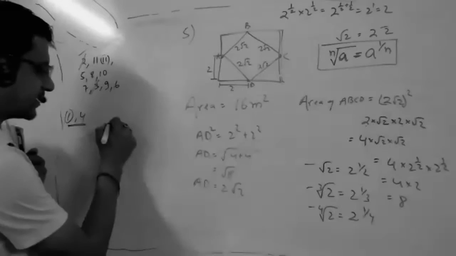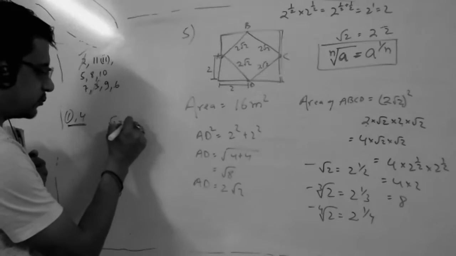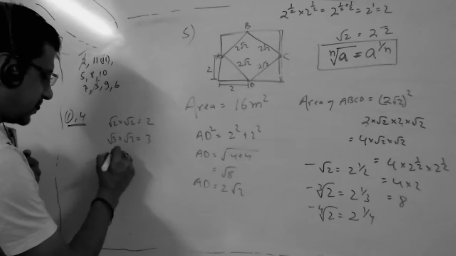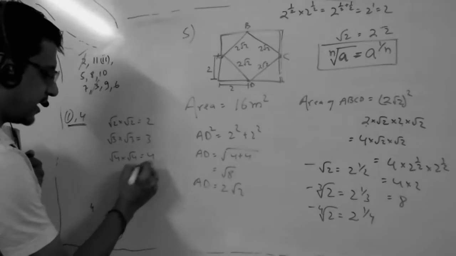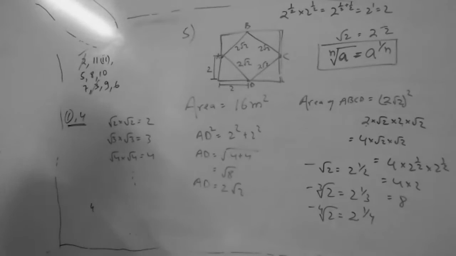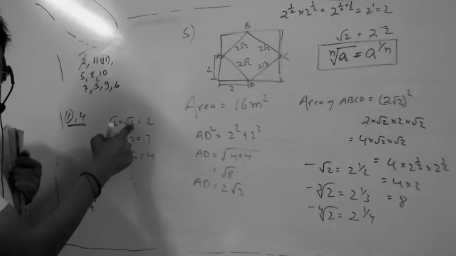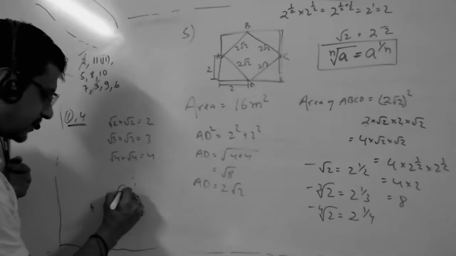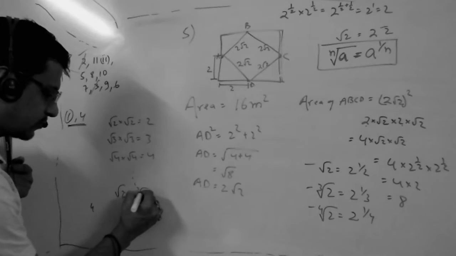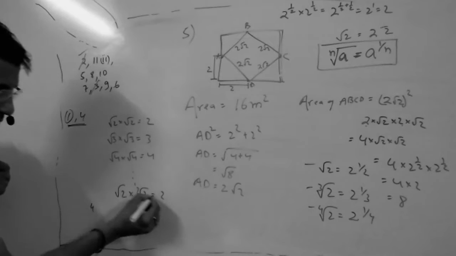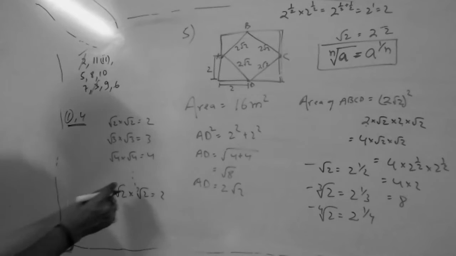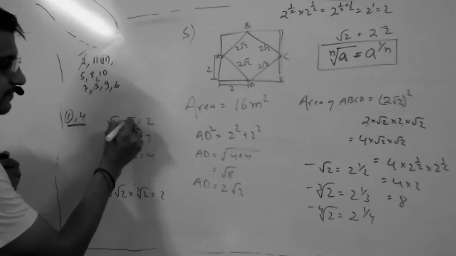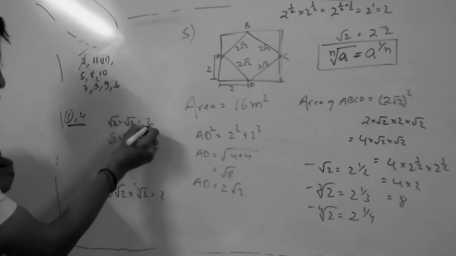Now what we conclude: under root 2 into under root 2 will be 2. Under root 3 into under root 3 will be 3. Under root 4 into under root 4 will be 4, and so on. When you multiply the same root with itself, it gives the same number: 2, 3, 4, like that. But you cannot say under root 2 into cube root of 2 is 2. No, it will not be 2. Only when the same root is multiplied, then the value is this.